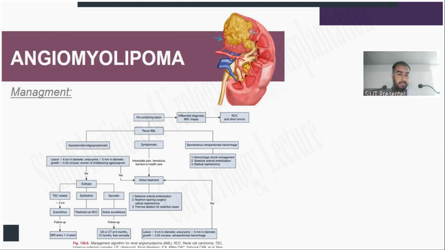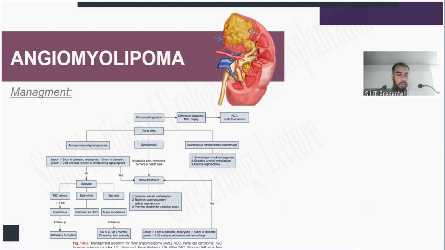If it is asymptomatic or oligosymptomatic, further conditions apply. If the lesion is more than 6 centimeters in diameter, or the aneurysm is more than 5 mm in diameter, if the growth of the AML is more than 0.25 centimeter per year, or the woman is of childbearing age or pregnant, then again active treatment should be done.